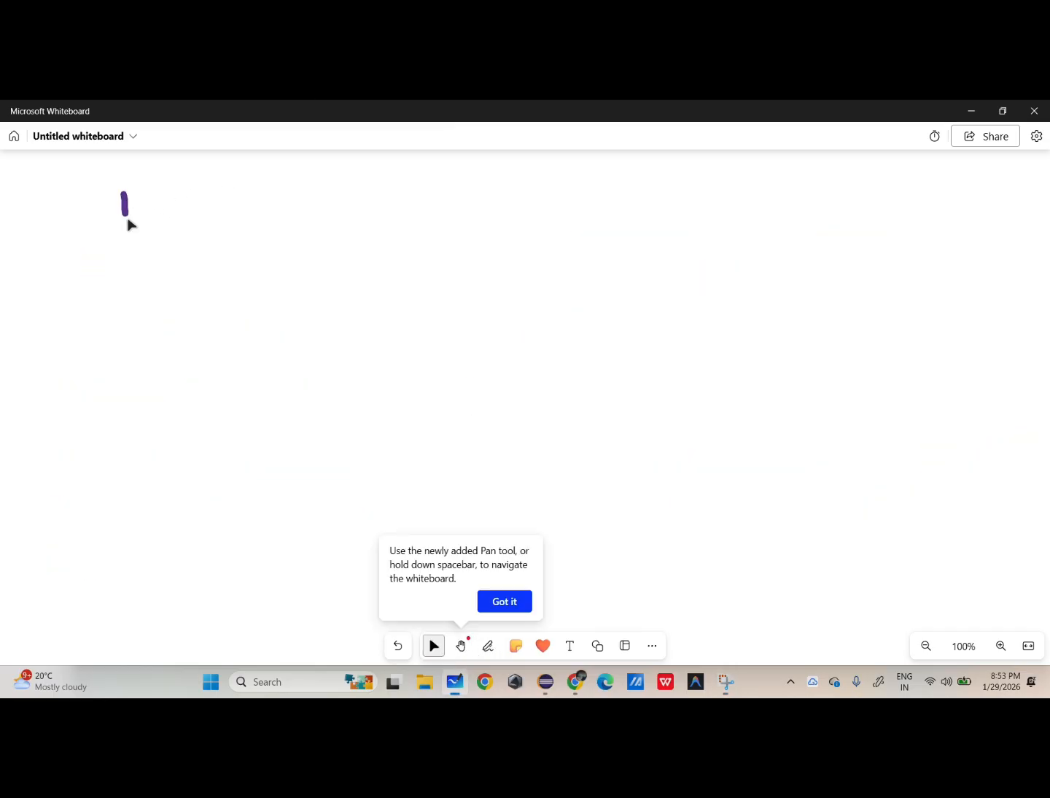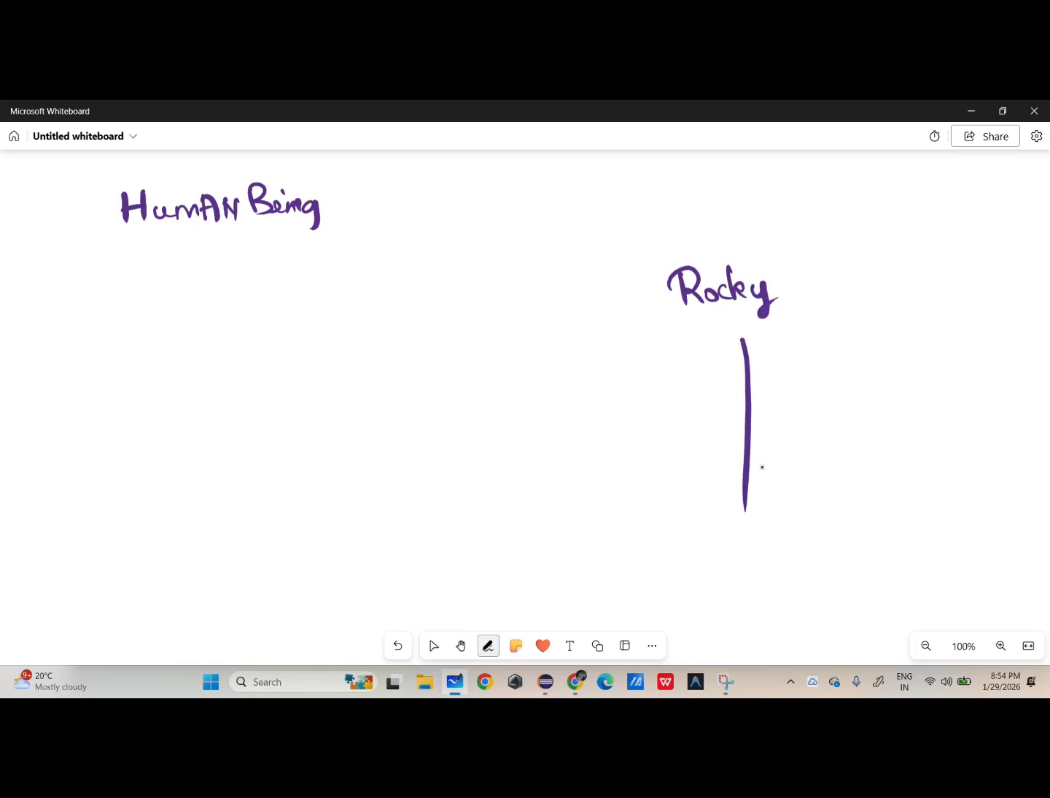Okay, take this example, human being. All the human beings are objects only. So take the example of a human being. For example, take ourselves. One person is there, whose name is Rocky. So Rocky is a person, and he also has some attributes. So what are the attributes he has?